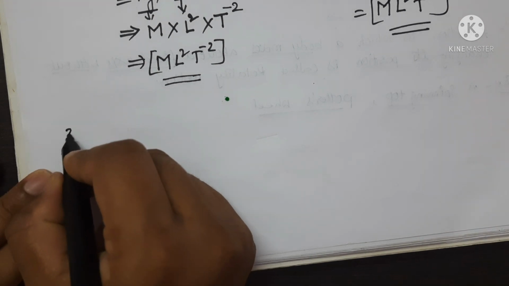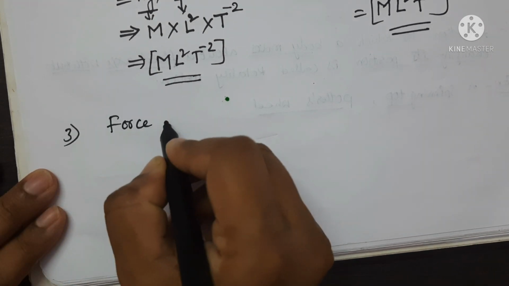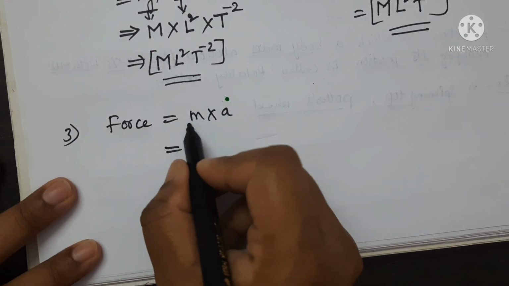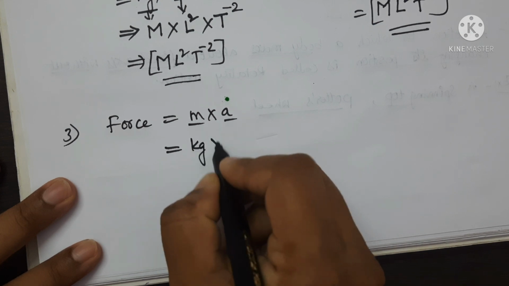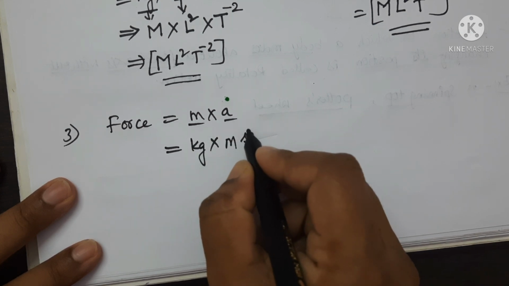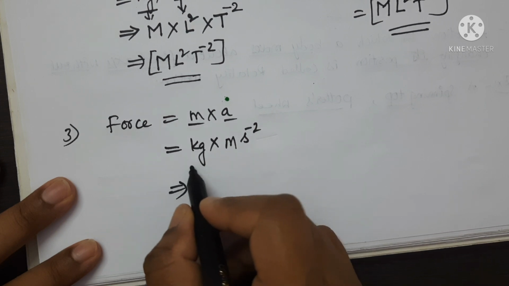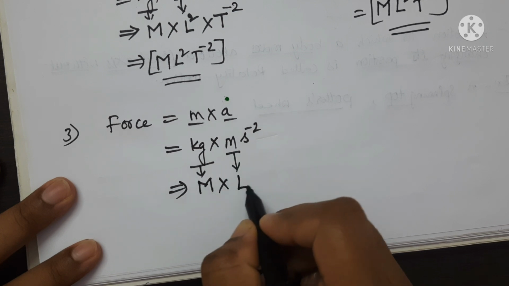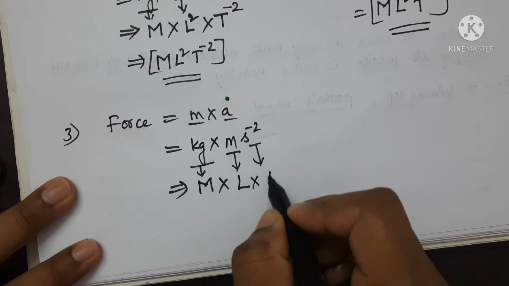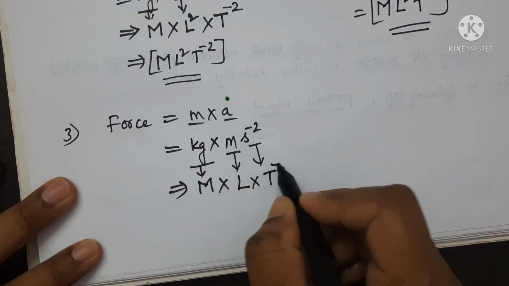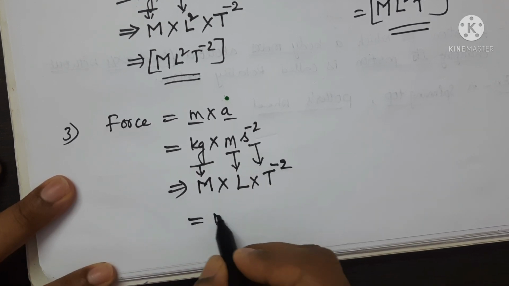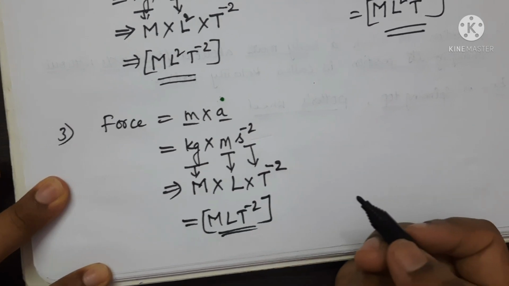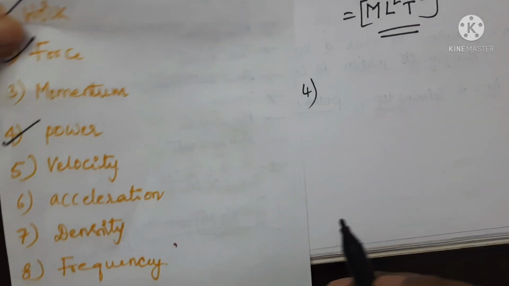Force. Force is equal to mass into acceleration. Now write the SI unit for mass, kg, and for acceleration, meter per second square. So now write the dimensional formula. Kg is expressed in terms of capital M, meter is expressed in terms of capital L, and second is expressed in terms of capital T. Here s power minus 2, so T power minus 2, which is equal to M L T power minus 2. This is the dimensional formula for force. Let us see the next one.